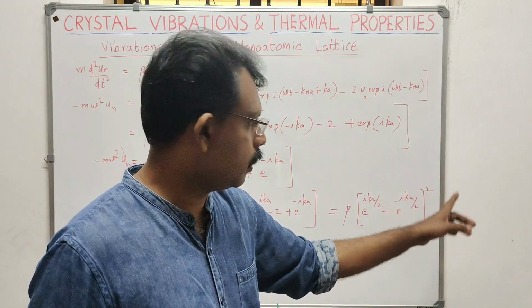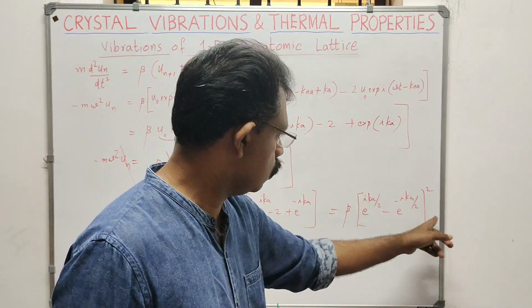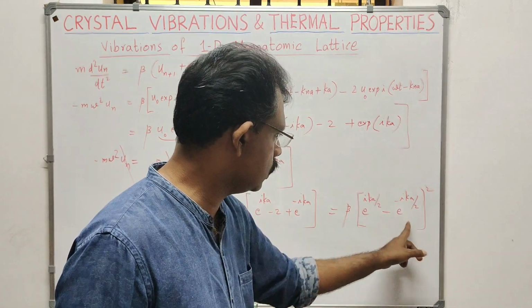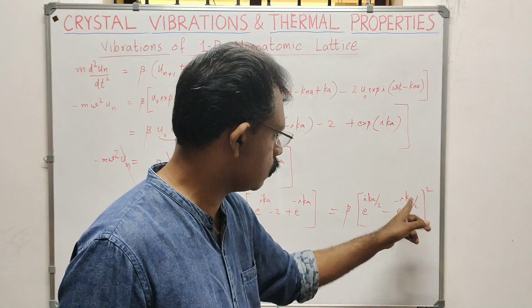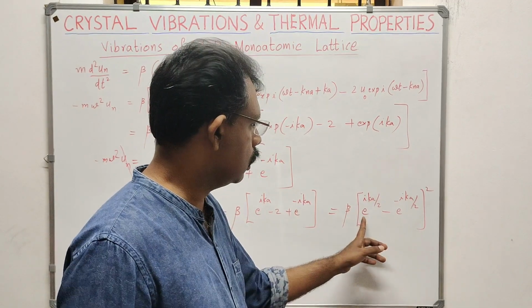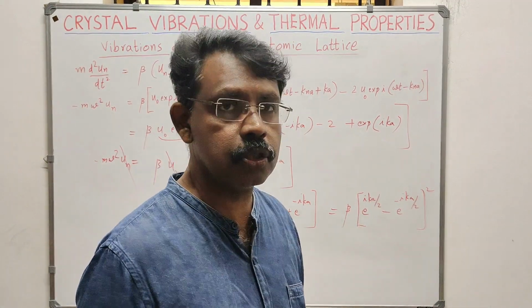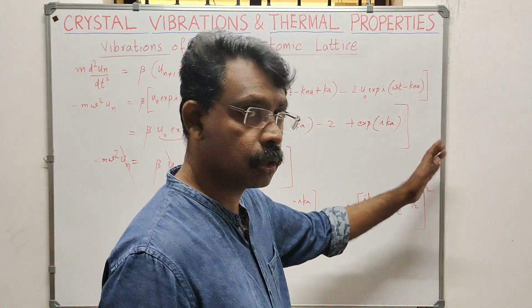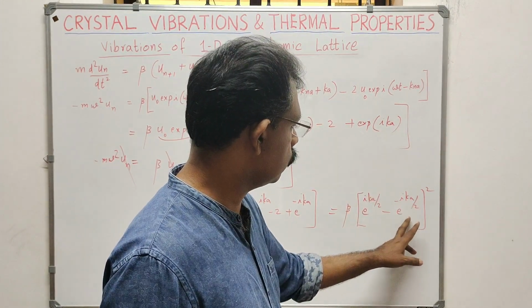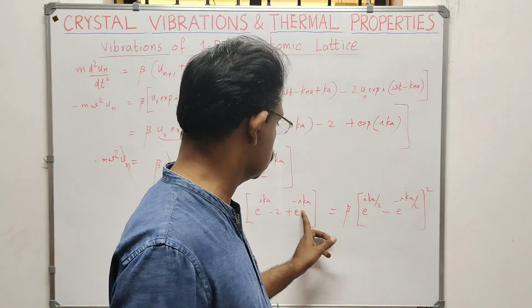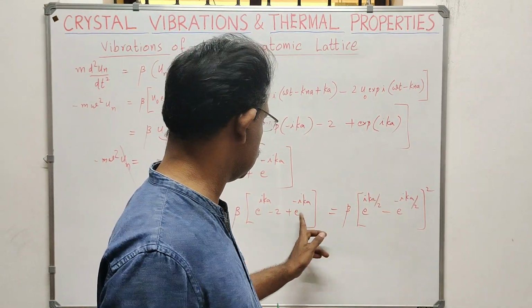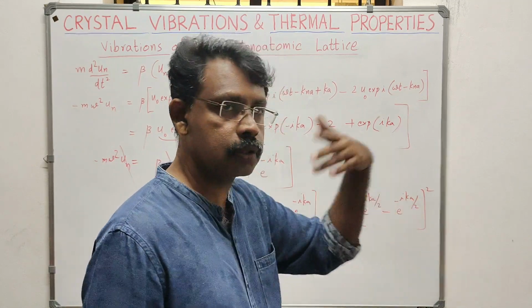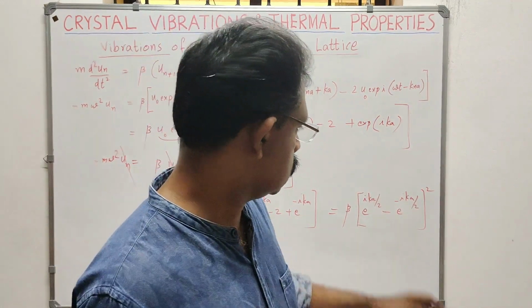Then minus 2ab, that is 2 into this one into this one: 2ab, e raised to ika by 2 into e raised to minus ika by 2. That will be e raised to x into e raised to minus x, which is e raised to 0, that will be 1. Then minus of this one squared. So this can be written as beta into (e raised to ika by 2 minus e raised to minus ika by 2) the whole squared. So this is what we are getting.